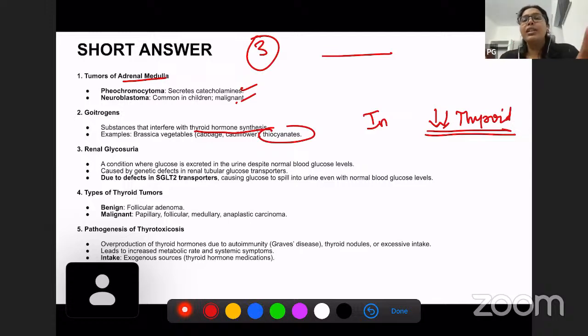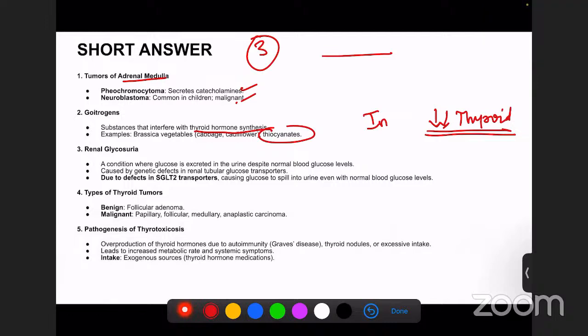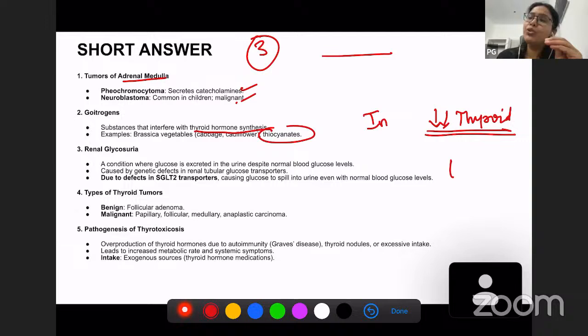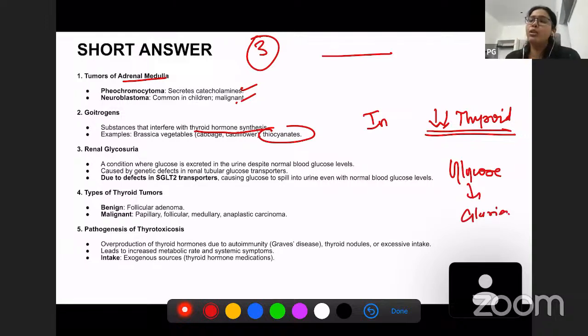Okay. Next short answer question we are going to discuss is renal glycosuria. So what is renal glycosuria? What is glycosuria first? Glycosuria is the presence of glucose in urine. Is the presence of glucose in urine itself abnormal? No, it is not abnormal. Presence of glucose in urine more than a certain extent is abnormal. Okay. What are the conditions causing glycosuria?